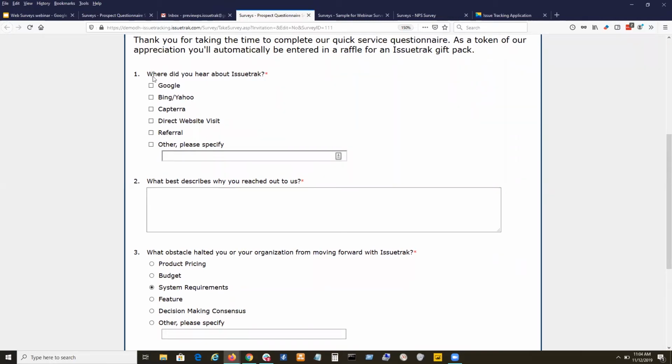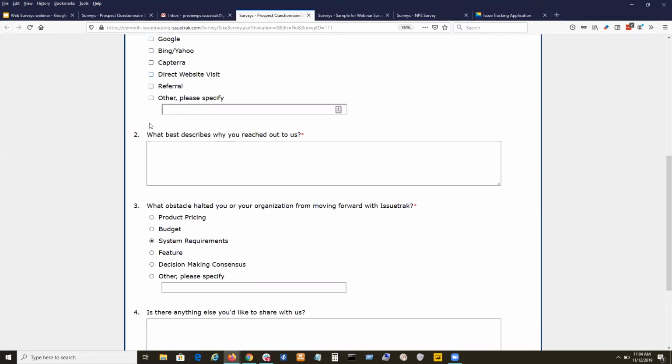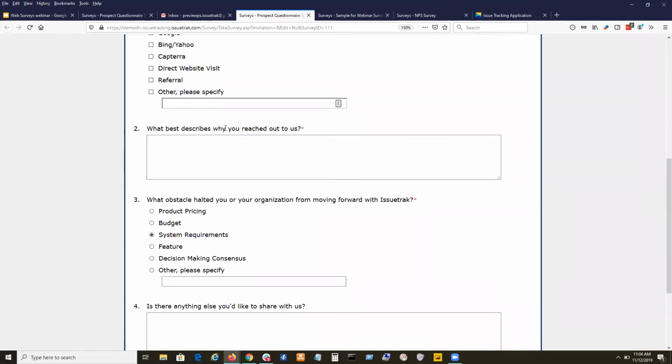But then you've got a checkbox item where you can do a multi-select. And below that, you've got my favorite, the open-ended, right? What best describes why you reached out to us. This gives the customer the room to tell you how they're feeling. It gives the customer the room to get their thoughts out.